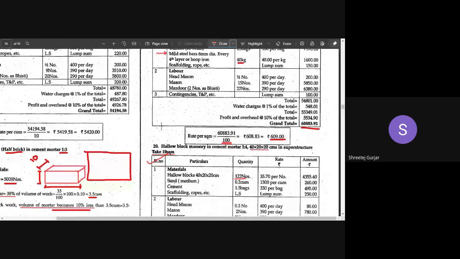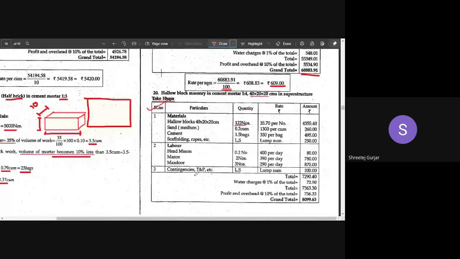Now moving on to the next thing: hollow brick masonry in cement mortar. The hollow brick size they will give you is 40 into 20 into 20. Previously we calculated for burnt brick clay of size 0.1 into 0.1 into 0.2, that is 10 centimeter by 10 centimeter by 20 centimeter. Here you can see the brick size is double.